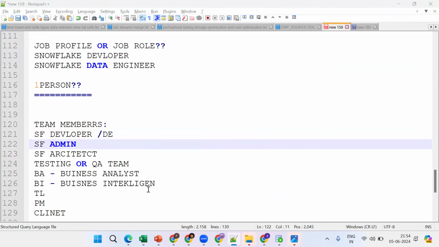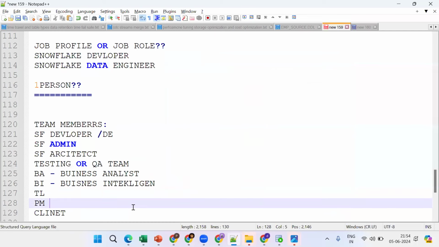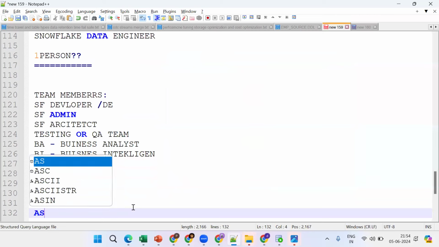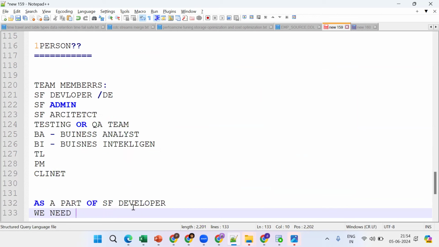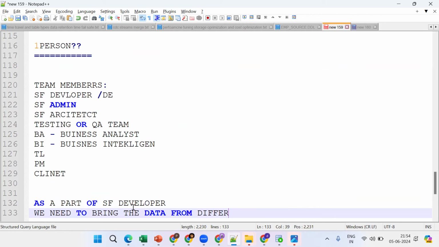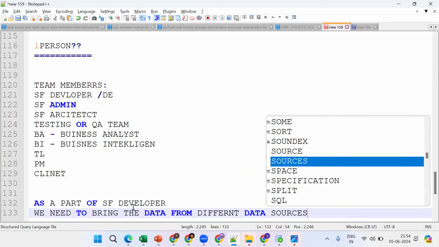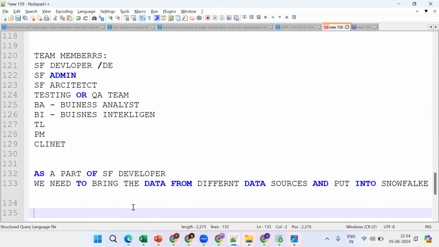Now we want to bring all this data to Snowflake. Whose responsibility is this? This is our responsibility as a part of the Snowflake developer role. We need to bring the data from different data sources and put it into Snowflake. How can we bring it? We should create multiple data pipelines. Got the point? This is our job.